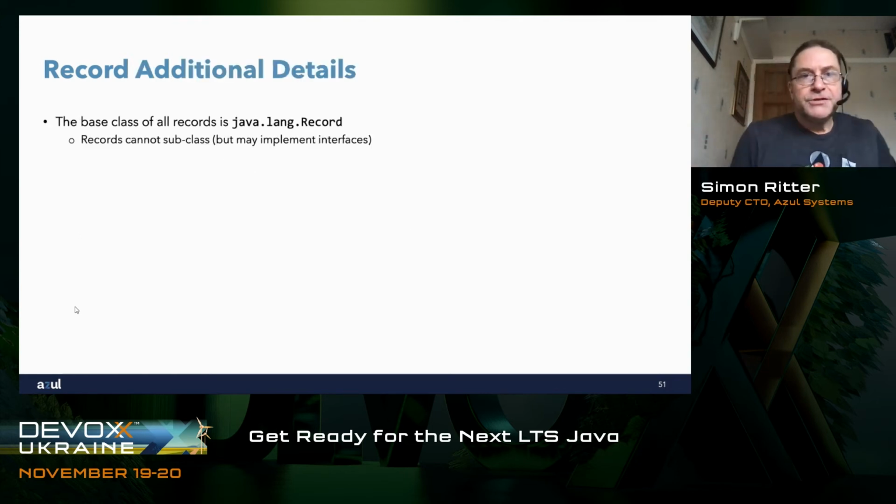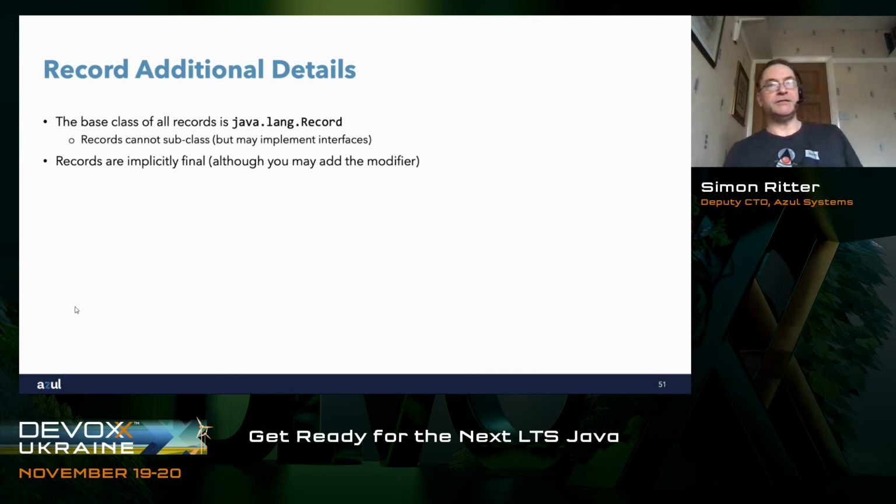There are some additional things that you need to know about records. First of those is that all records have a base class of java.lang.Record, meaning that you cannot define a record which extends another class. It already extends Record, so we don't have multiple inheritance in Java. You can't then extend something else. However, because we can implement interfaces as well, you can have a record which implements as many interfaces as you like, and you can provide the implementation of the necessary methods within those interfaces.